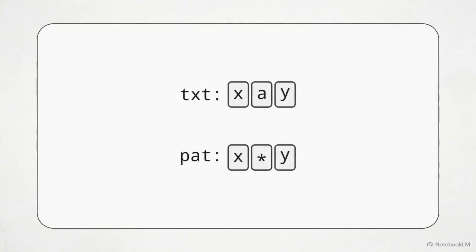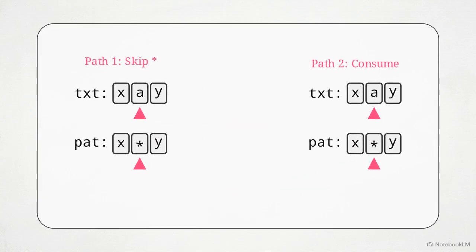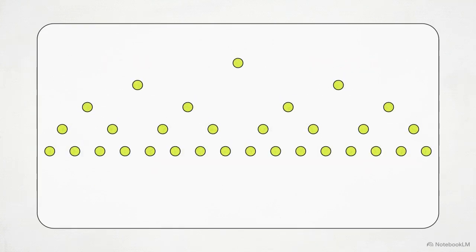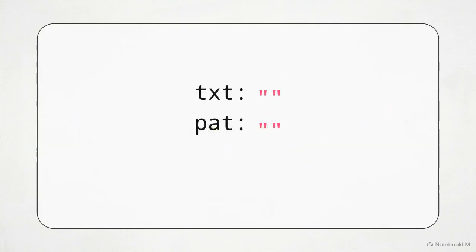The exact moment our pointers encounter a star, the logic splits into 2 distinct decision paths. On path 1, we assume the star matches absolutely nothing. The pattern pointer skips past the star, but the text pointer stays exactly where it is. On path 2, we assume the star consumes the current character. The text pointer moves forward, but the pattern pointer remains locked on the star, holding its position to potentially consume even more. Following these recursive branches eventually leads to a base case.